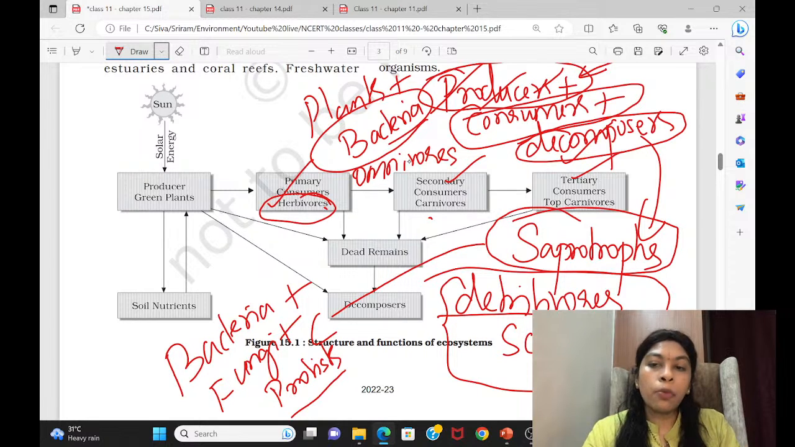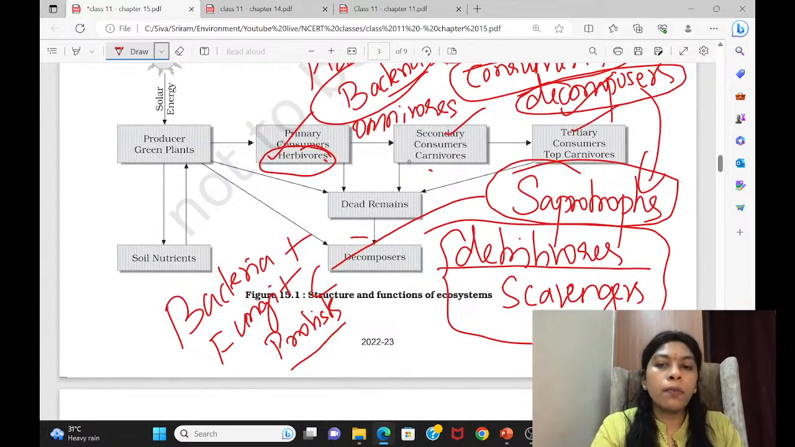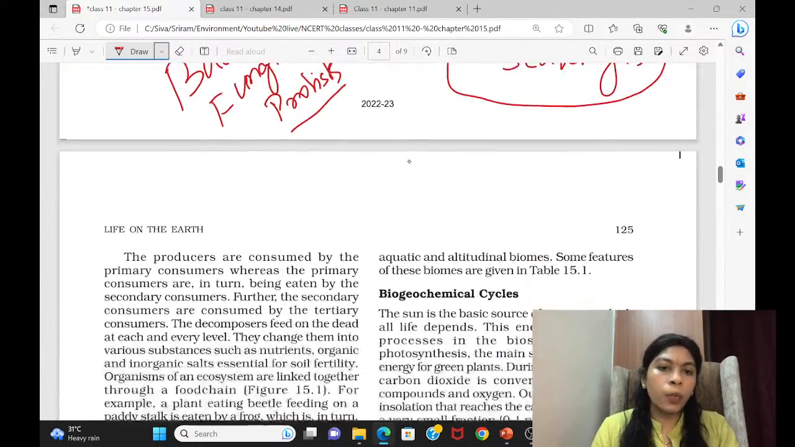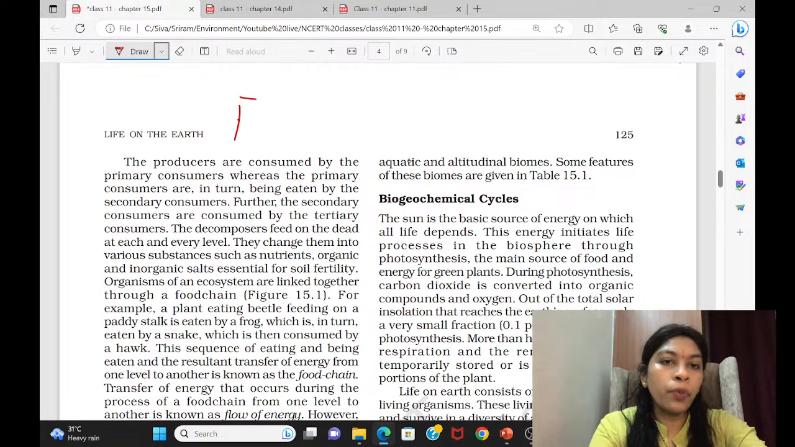The decomposer is totally different from these two. They have extracellular digestion. You have to keep that in mind. Generally we call all of them decomposers, which is why they are written here as decomposers, responsible for the dead remains. Now we can proceed further. As you can see, the food chain is explained here. Now we are coming to the food chain.